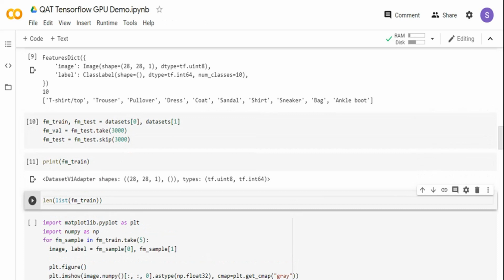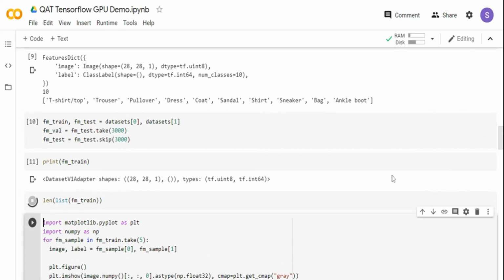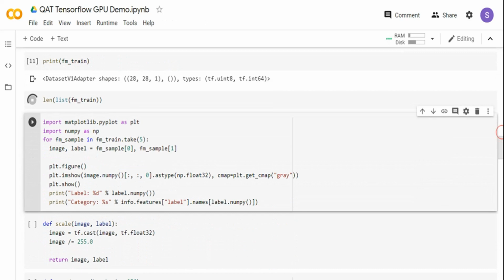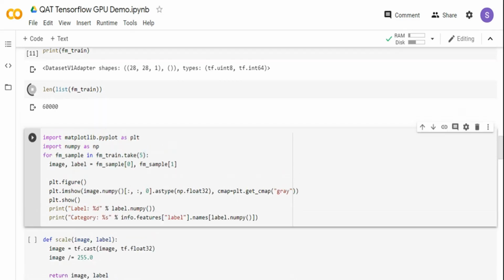I'm just going to print the fm train. Fm train is basically a tf data set data type, and then let me print the length of the train data set. In the train data set, I think it has close to around 60,000 records, the Fashion MNIST. So this will take some time to print. While it is printing, next I'm importing the matplotlib library, and I'm importing the numpy package to visualize the output of the train data set. So in this case, I'm taking the fm underscore train, and I'm taking the first 5 records in the fm underscore train.